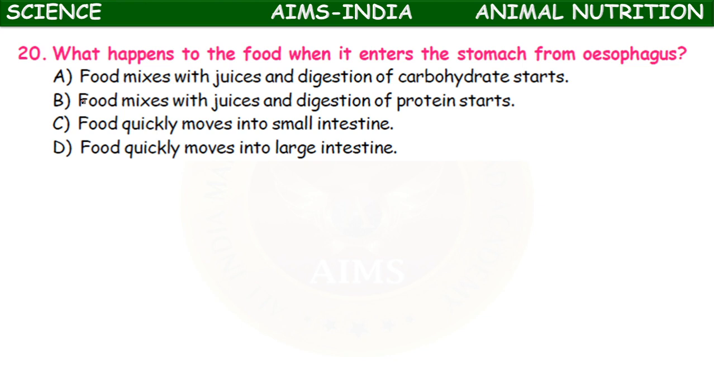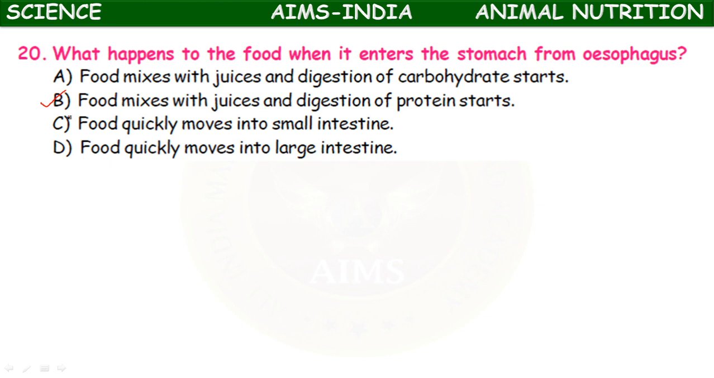Second statement, food mixes with the juices and digestion of protein starts. Third statement, food quickly moves into the small intestine. The fourth statement, food quickly moves into the large intestine. So here the food mixes with the juices and the digestion of protein starts.